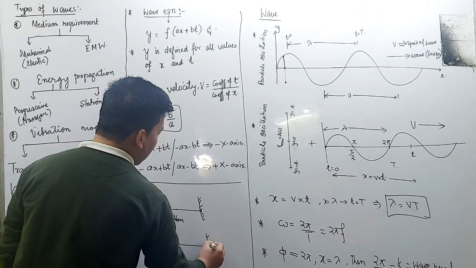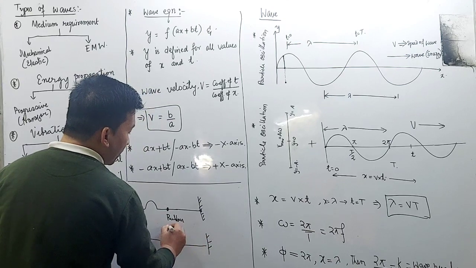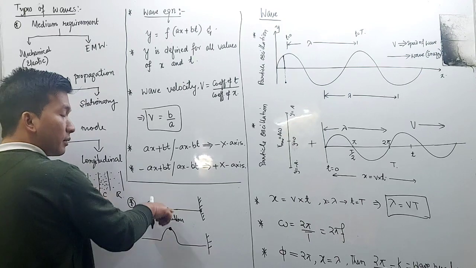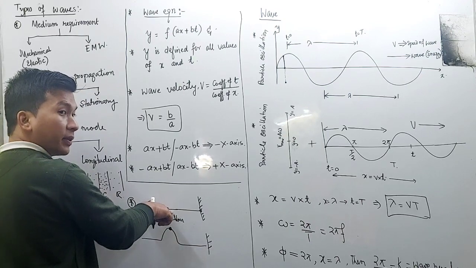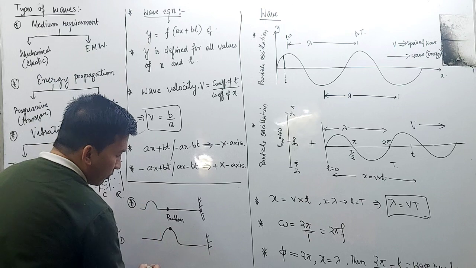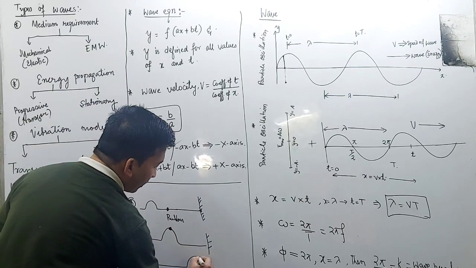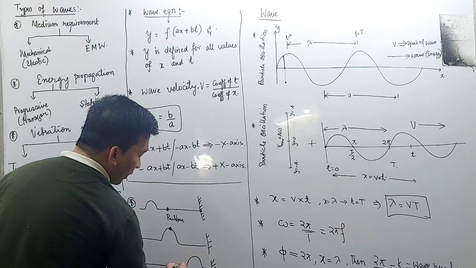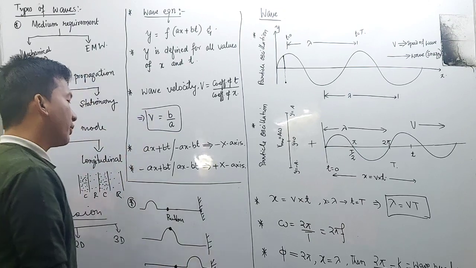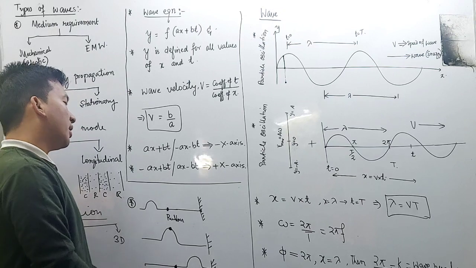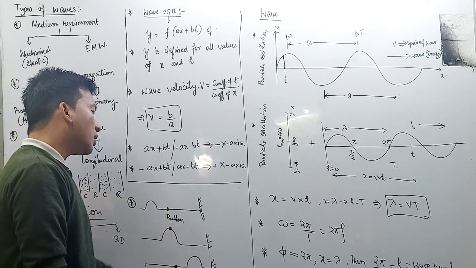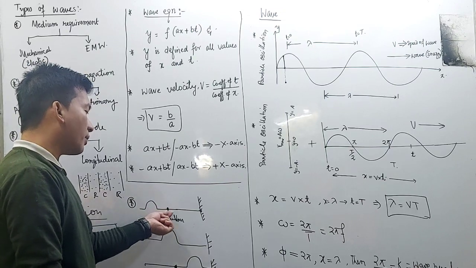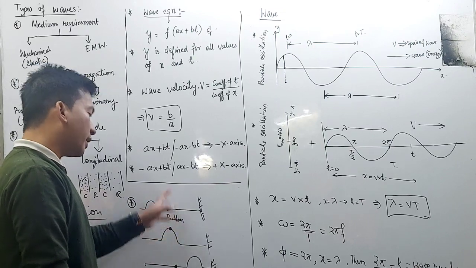Do you understand? See, this rubber ribbon will rise upward, then next time it will come down again. Is there any change in the position of the ribbon?